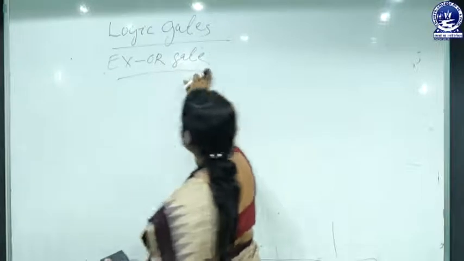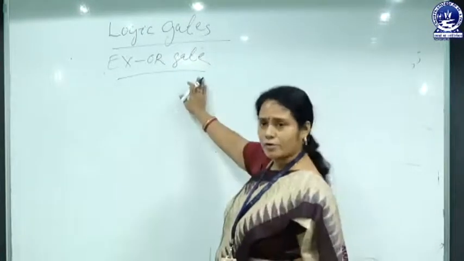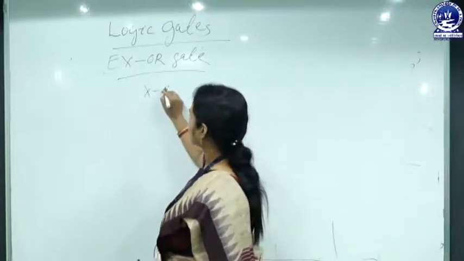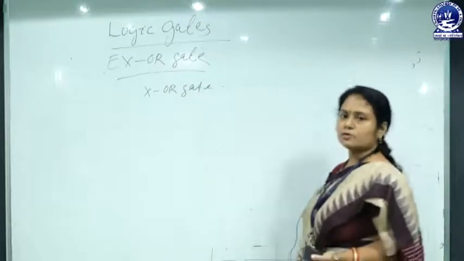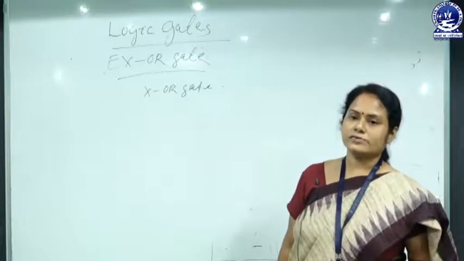Next one is XOR gate. It is also known as exclusive OR gate. It is used in half adder and also in full adder and also in subtractor.